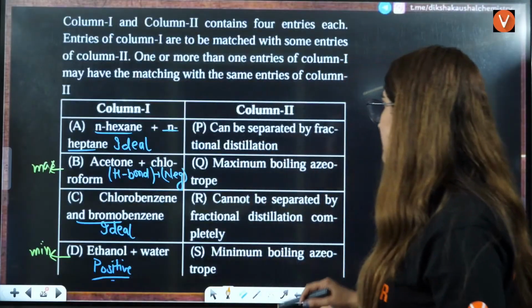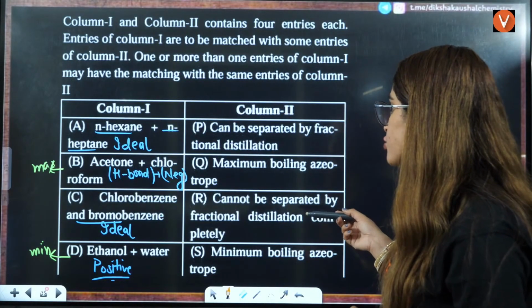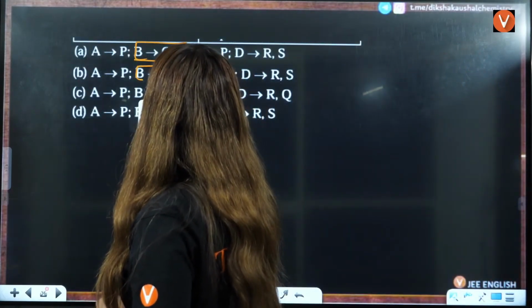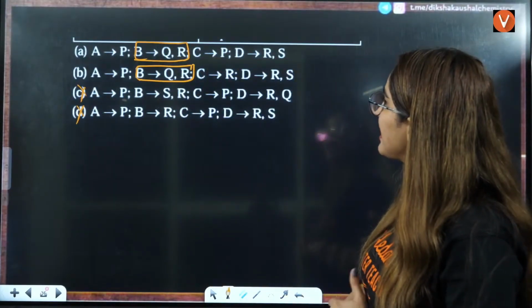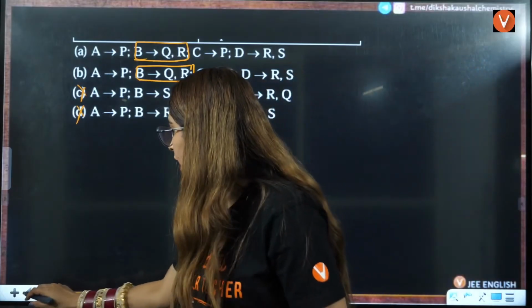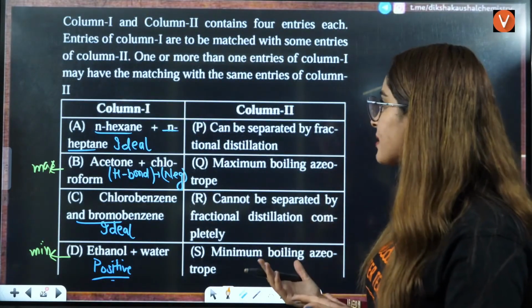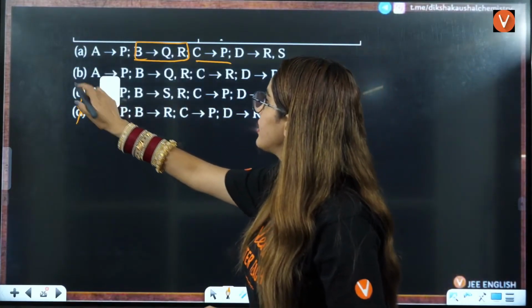And then out of S and P, they are maximum boiling azeotrope. So answer will be Q, right? So Q and R is the correct answer. That means these two are eliminated, right? Then C is what? P or R? C is chlorobenzene. Again, it is P. It can be separated by fractional distillation. Right? Okay, so this is also eliminated.